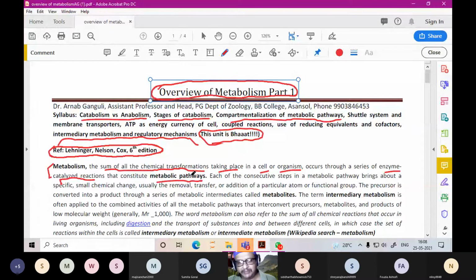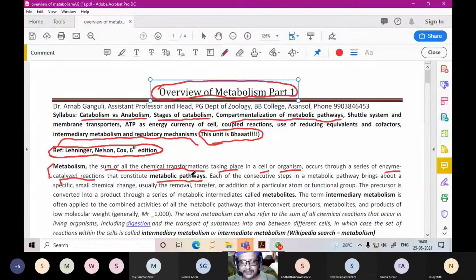So the metabolic pathways are essentially a series of enzyme catalyzed reactions, and metabolism is the sum of all the chemical transformations taking place, that is, the sum of all the metabolic pathways.